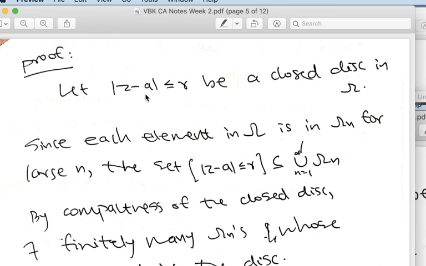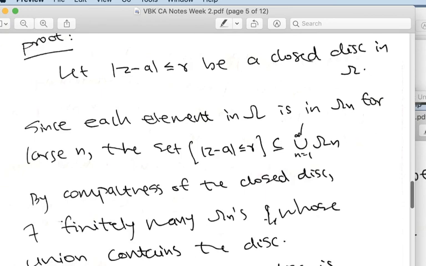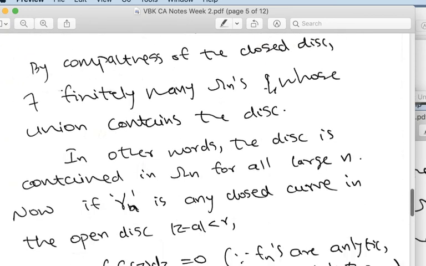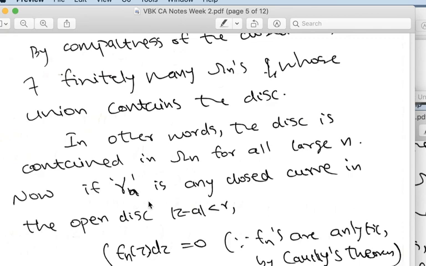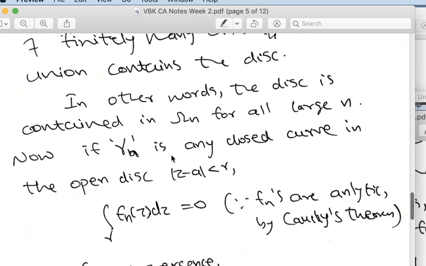Therefore, this whole compact disk will be a subset of the union of Omega_n for large n, and by compactness of this set, you get a finite subcollection. In other words, the compact disk is a subset of Omega_n for all large n. So you can apply Cauchy's theorem there.